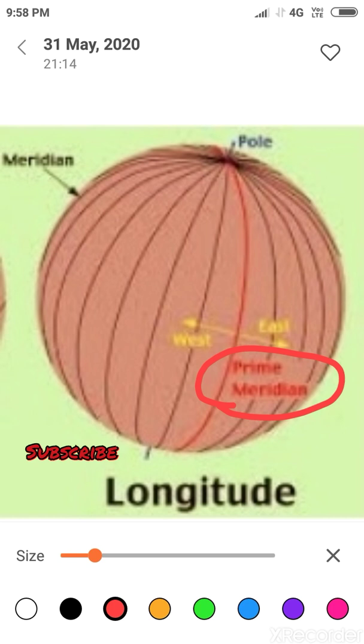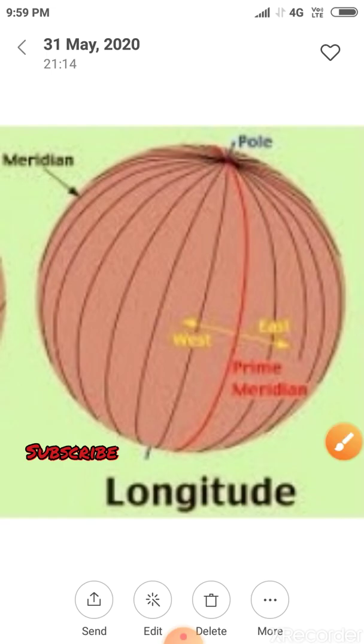The earth has been divided into 180-degree longitude toward the east and 180-degree longitude toward the west. The prime meridian and the 180-degree longitude together divide the earth into two equal halves. Both 180-degree east and 180-degree west are the same line.